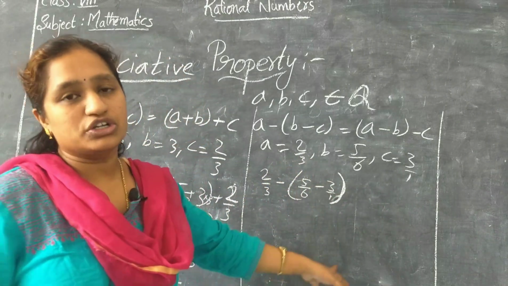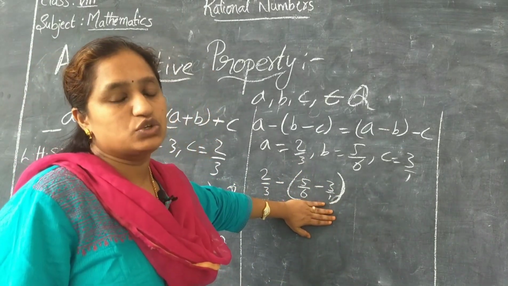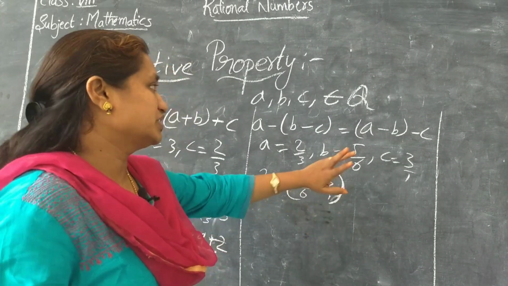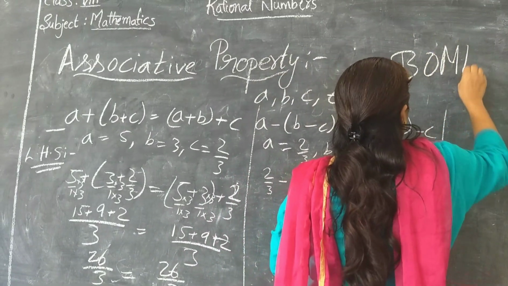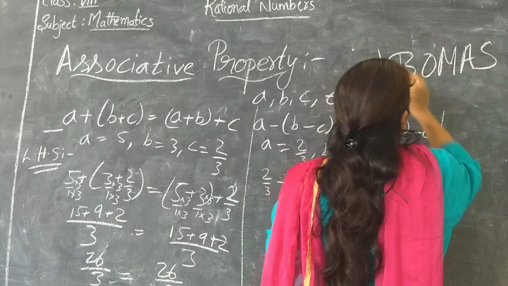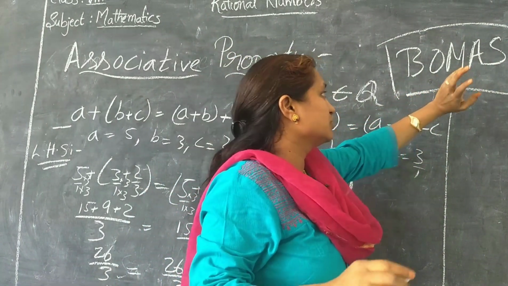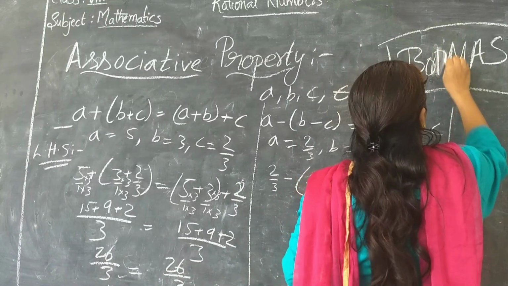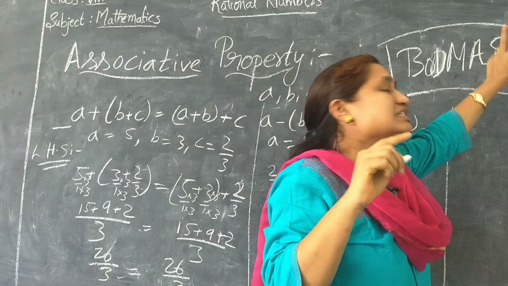Earlier I forgot to tell you, one thing we have to do is the BODMAS rule. I guess you people have studied the BODMAS rule in your earlier classes. So what is the BODMAS rule? Bracket of division, multiplication, addition and subtraction.